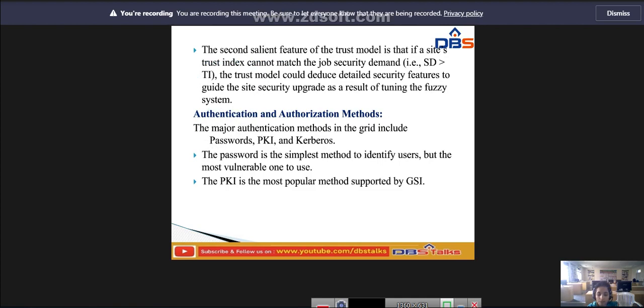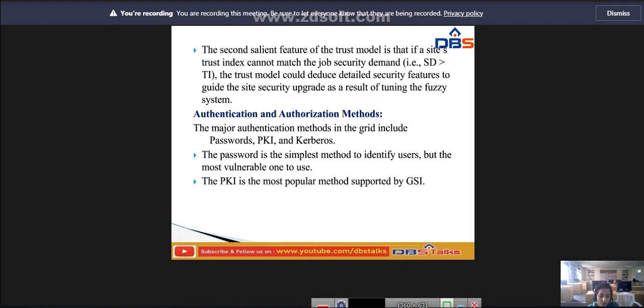So next, coming to authentication and authorization methods. The major authentication methods in the grid include passwords, PKI, and Kerberos. What is meant by password? The password is the simplest method to identify the user. Why are we using a password? In order to identify the user's identity, but it is the most vulnerable one to use.